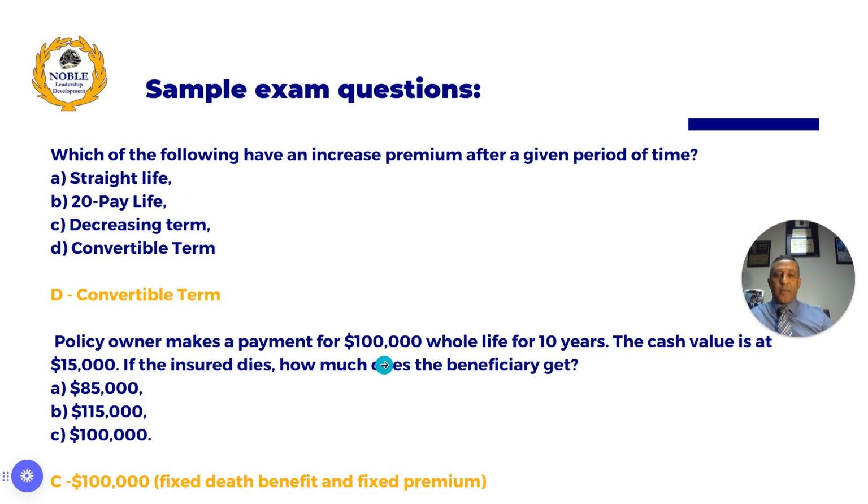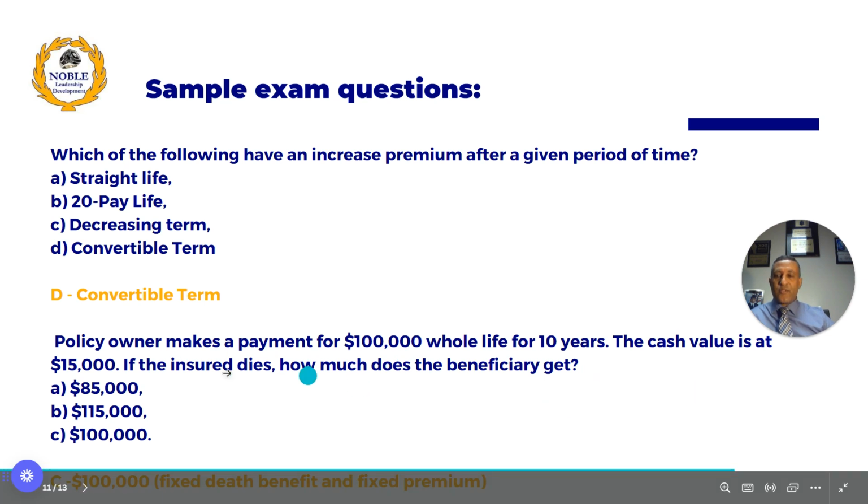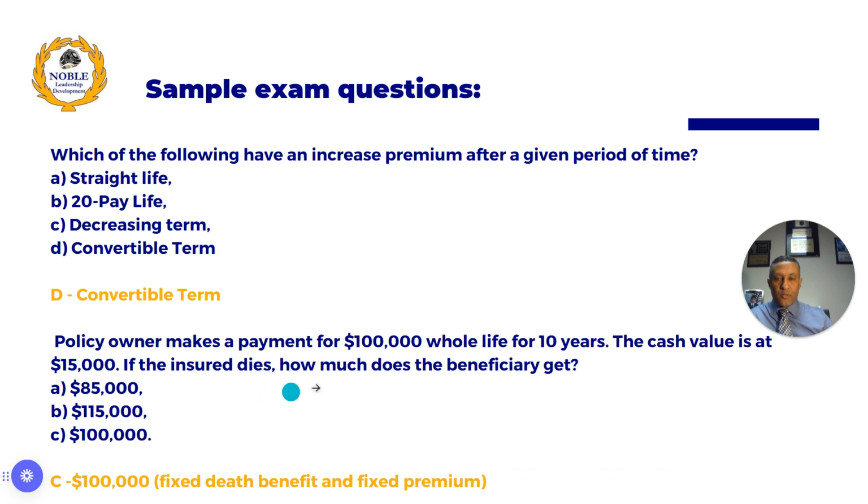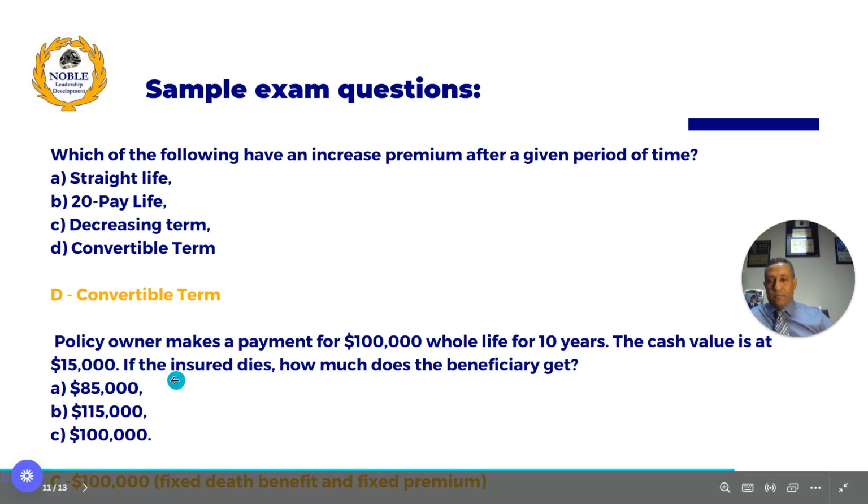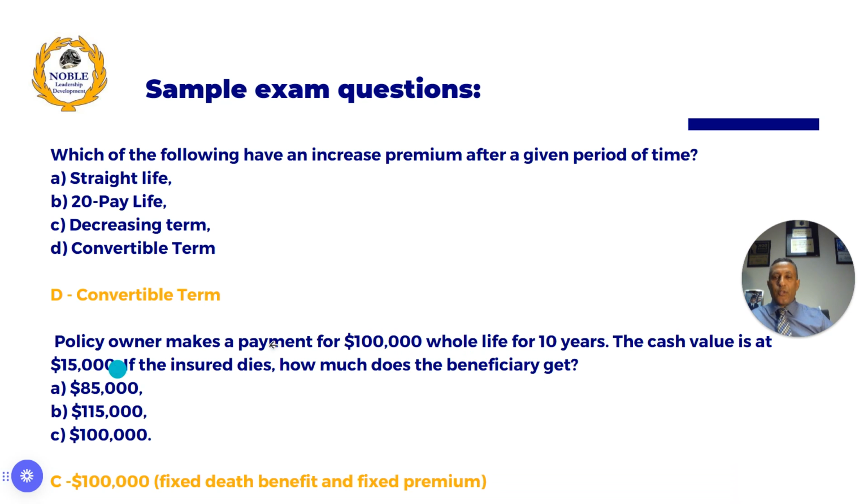A policy owner makes payments on a 100,000 whole life for 10 years, and the cash value is 15,000, right? If the insured dies, how much does the beneficiary get? So it's not 85,000, and not 115,000. The answer is 100,000 because it is a whole life. It's a fixed death benefit. The cash value is not added to the death benefit.